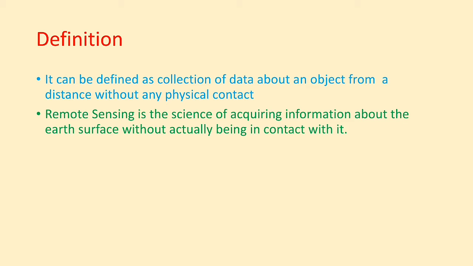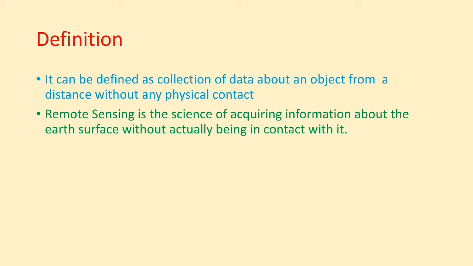Most of the sensing devices record information about any object by measuring the object's transmission of electromagnetic energy, from reflecting and radiating surfaces. So what is actually done is that we are recording the information radiated by an object with the help of electromagnetic energy from reflecting and radiating surfaces.